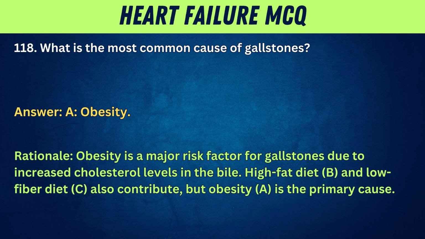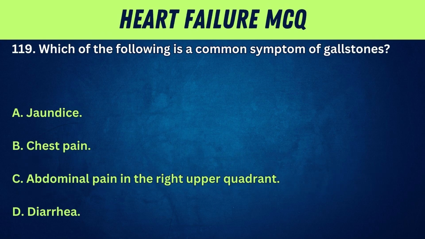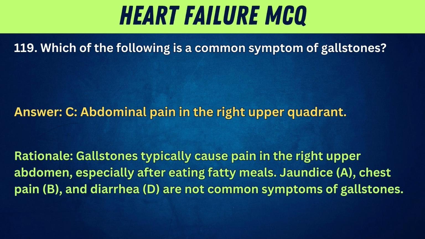High-fat diet, B, and low-fiber diet, C, also contribute, but obesity, A, is the primary cause. 119. Which of the following is a common symptom of gallstones? A. Jaundice. B. Chest pain. C. Abdominal pain in the right upper quadrant. D. Diarrhea. Answer: C. Abdominal pain in the right upper quadrant.